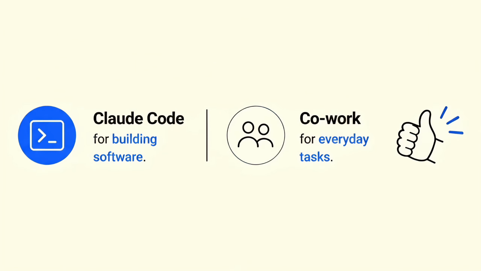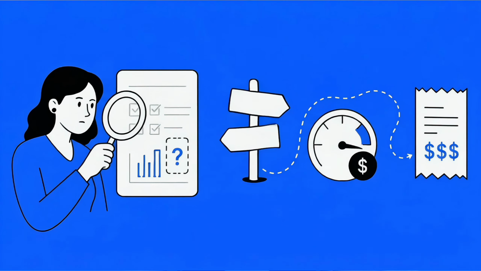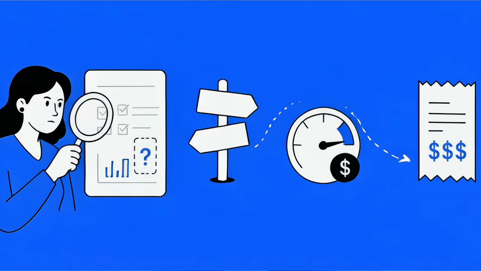Most explanations online give you the official version. Co-work is for everyday tasks. Code is for building software. That sounds clean until you try to figure out which applies to what you're actually trying to do, and what's the limitation and usage cost.